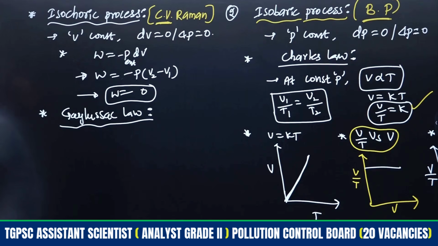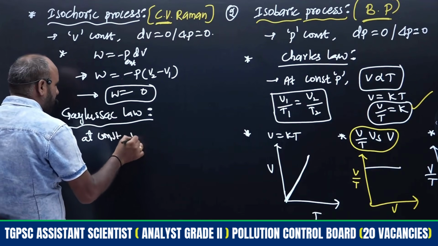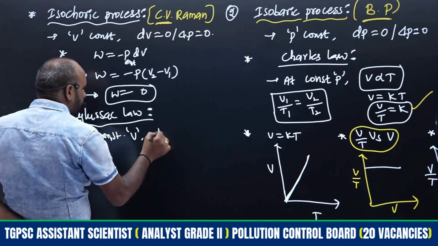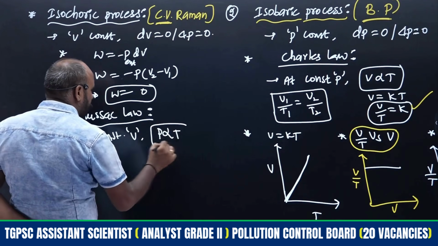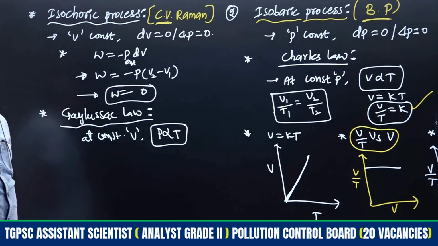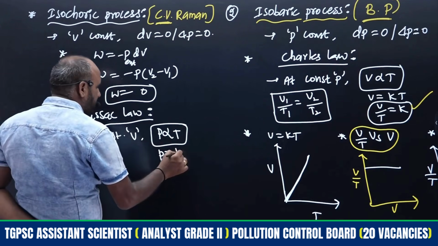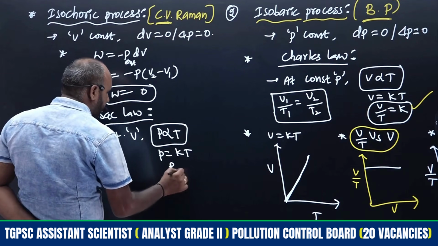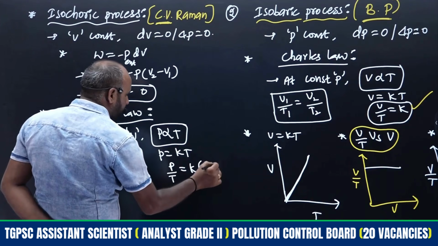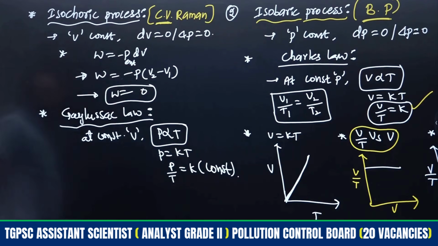At constant volume, pressure is directly proportional to temperature only. So therefore P is equal to K into T, therefore P by T is equal to K, where K is constant.